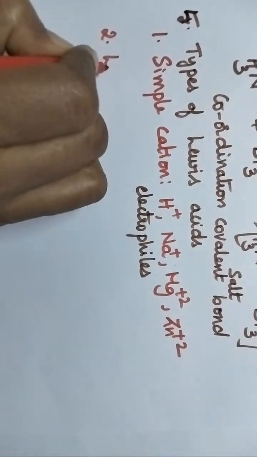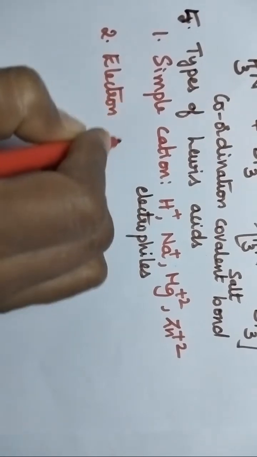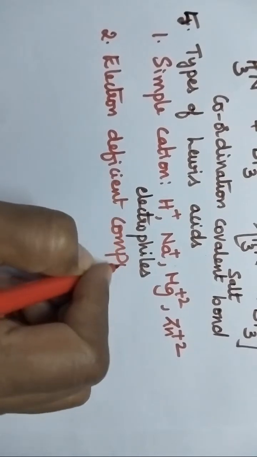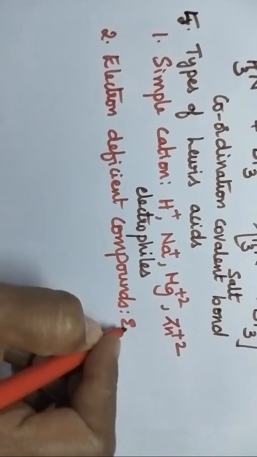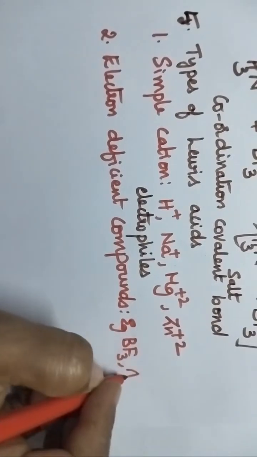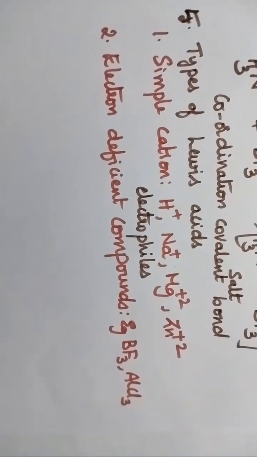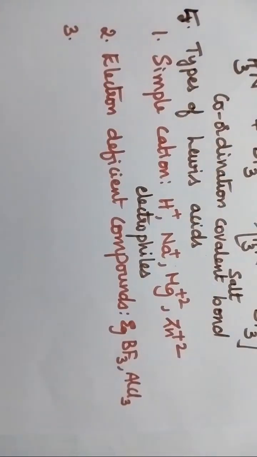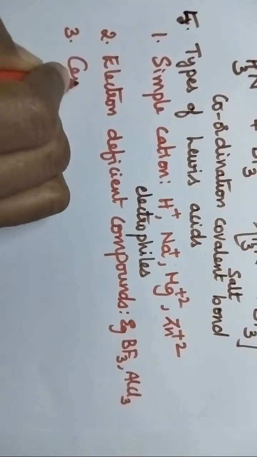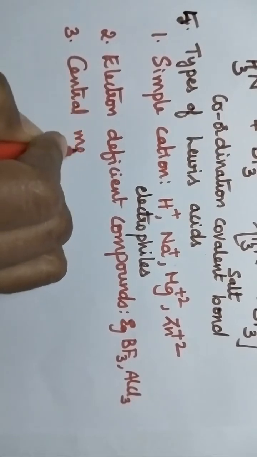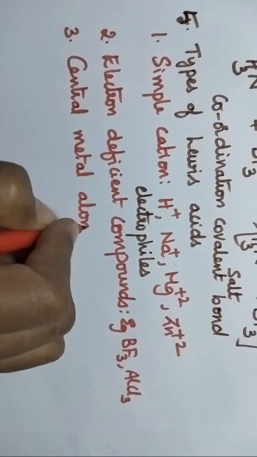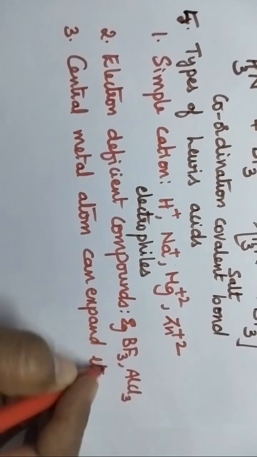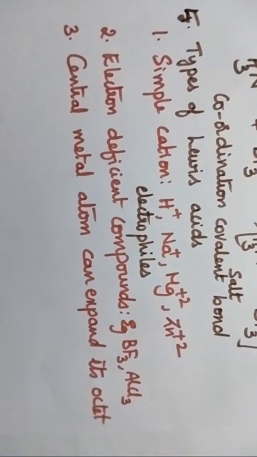At the same time, electron deficient compounds such as BF3 and AlCl3 also act as Lewis acids. On the other hand, the compounds in which the central metal atom can expand its octet can act as Lewis acids.